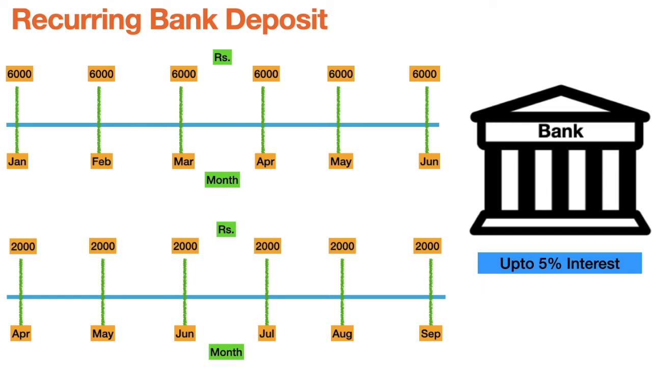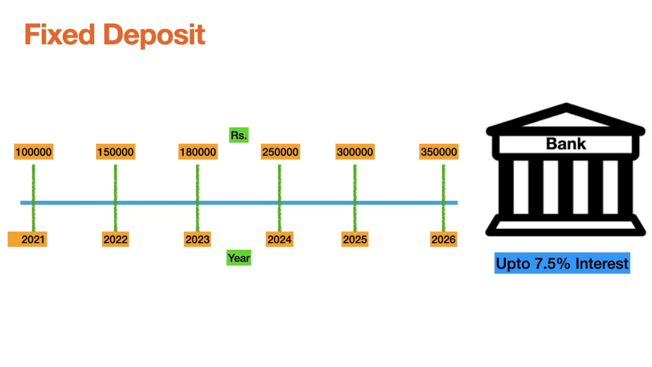Basically, it gets deducted automatically from your savings account and transferred to the recurring bank account. So a recurring bank deposit is a more disciplined way of saving money, because it encourages us to save more and spend less on unnecessary items. Okay, so in this example, a particular guy was investing 6,000 rupees every month, and later in April he also started a new recurring deposit of 2,000 rupees, so in total he was saving 8,000.